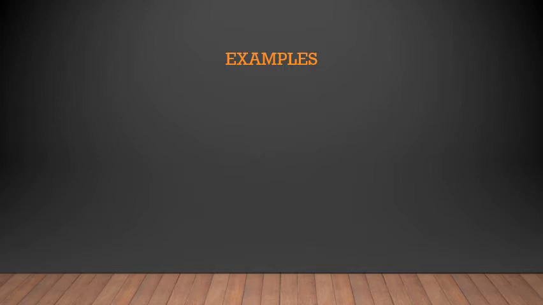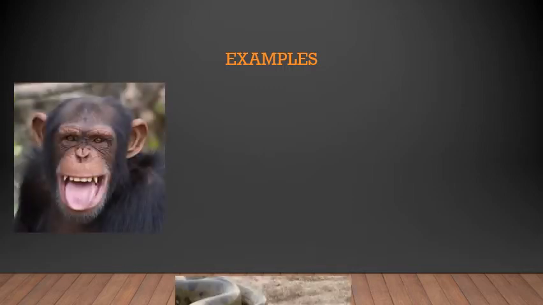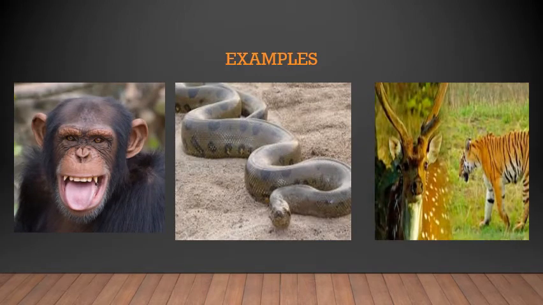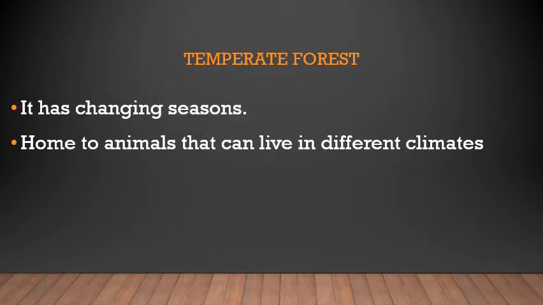Now, the examples of animals which live in rainforests are chimpanzees, anacondas, tigers, deers, etc. These are all the animals that live in rainforest. Next is temperate forest. Temperate forest has changing seasons. The seasons in the temperate forest always keep changing. It is the home to animals that can live in different climates.